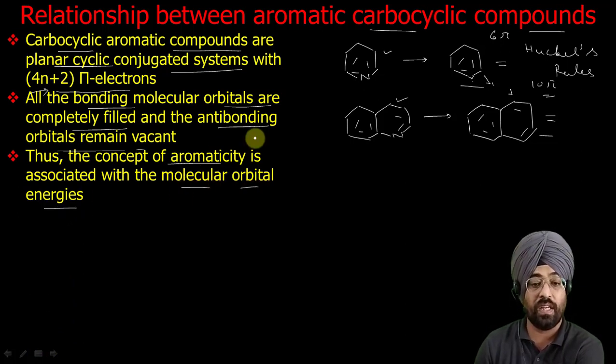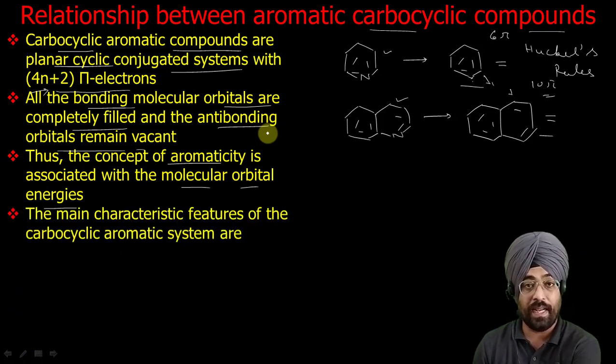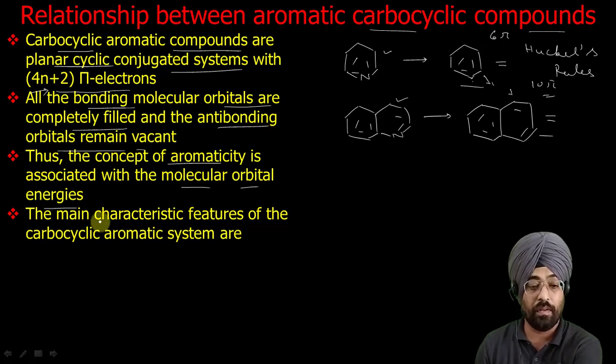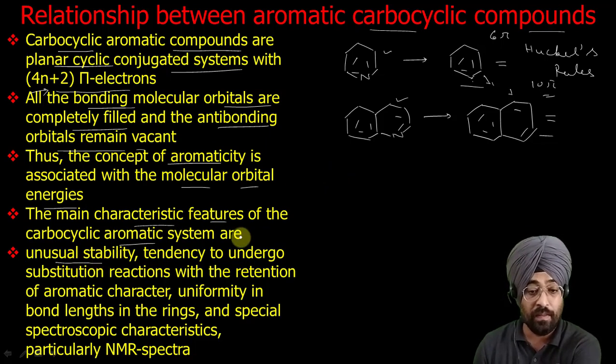Generally these bonding molecular orbitals are of lower energy than anti-bonding molecular orbitals. So that's why these aromatic compounds are quite stable compared to anti-aromatic compounds. Now what does aromaticity do to a compound? Aromaticity imparts some characteristic features to the compound. You are all already aware of the unusual stability. Generally these aromatic compounds are quite stable. They undergo substitution reactions with retention of aromatic character.